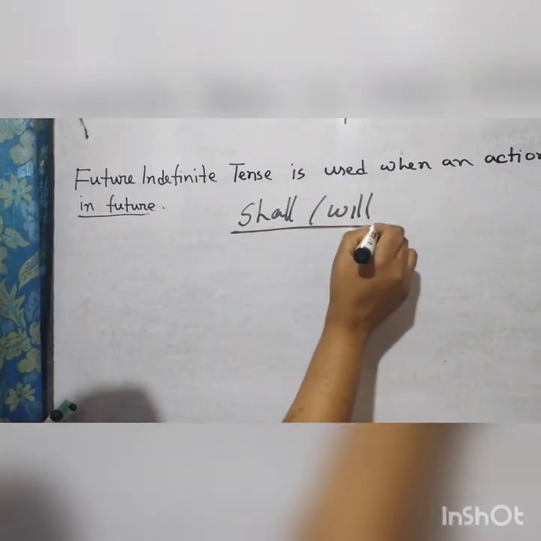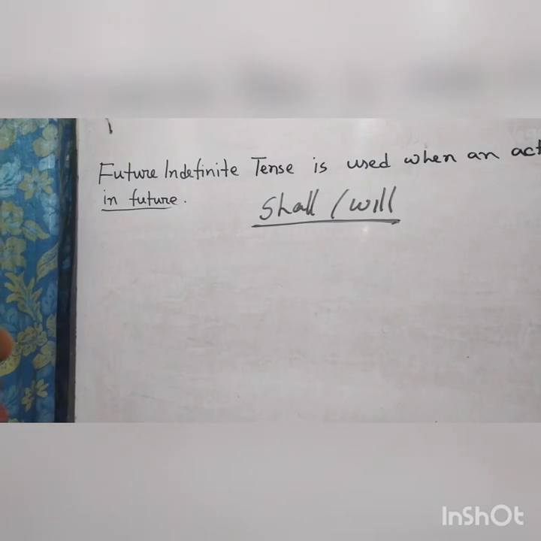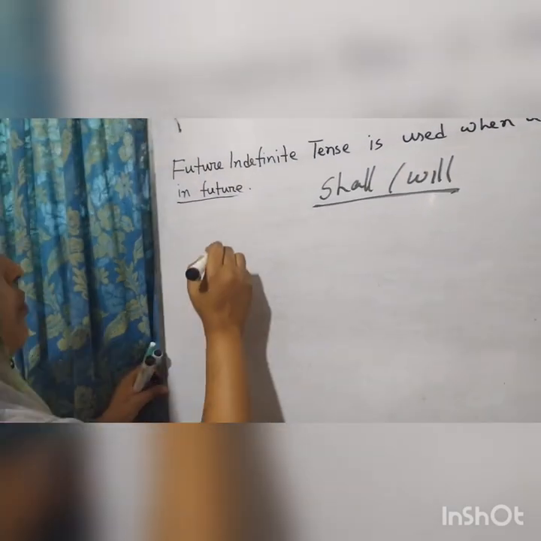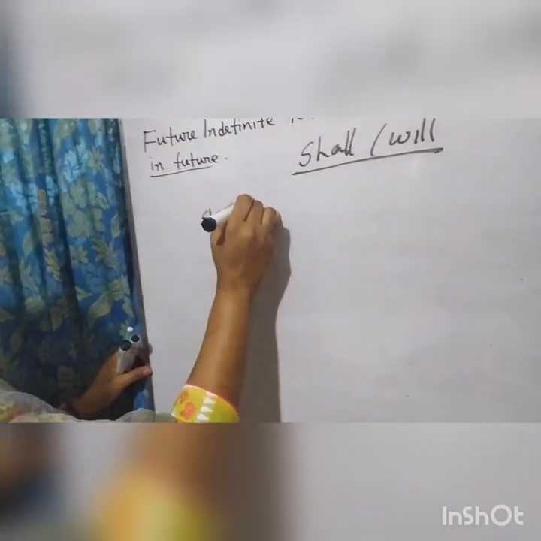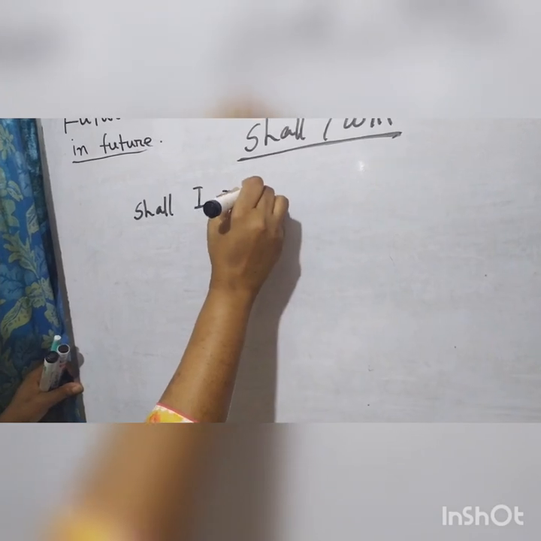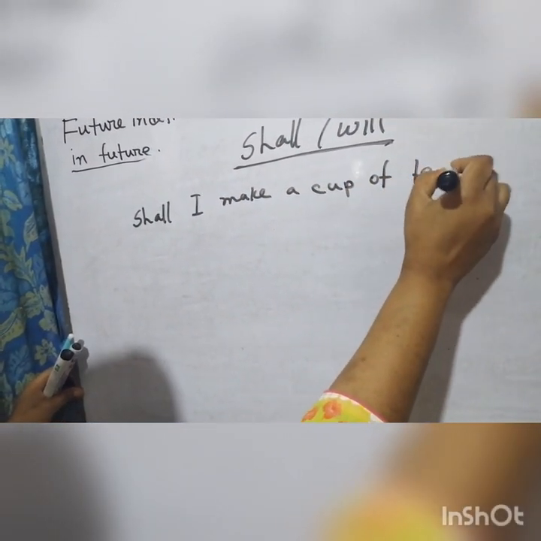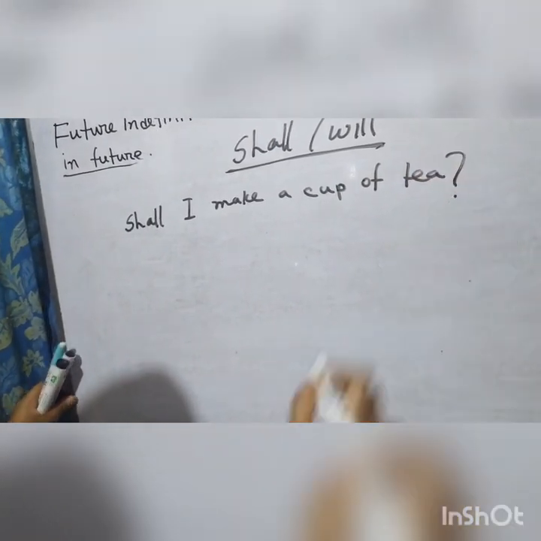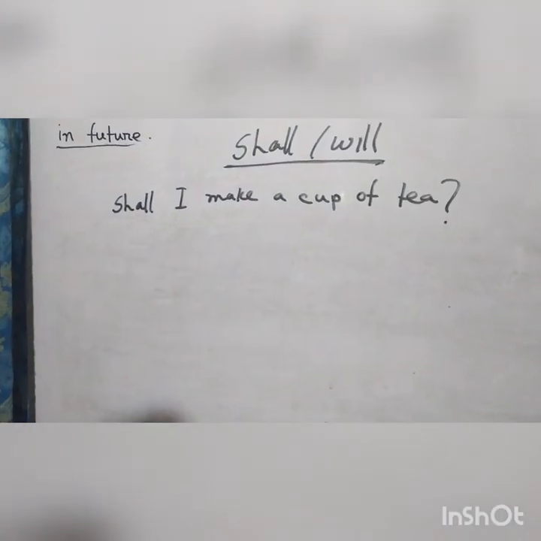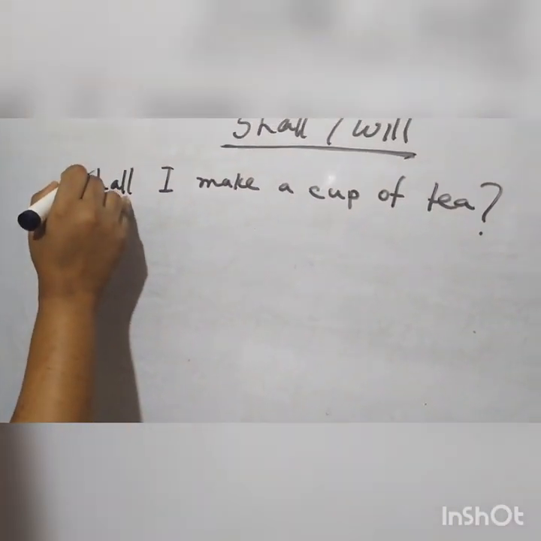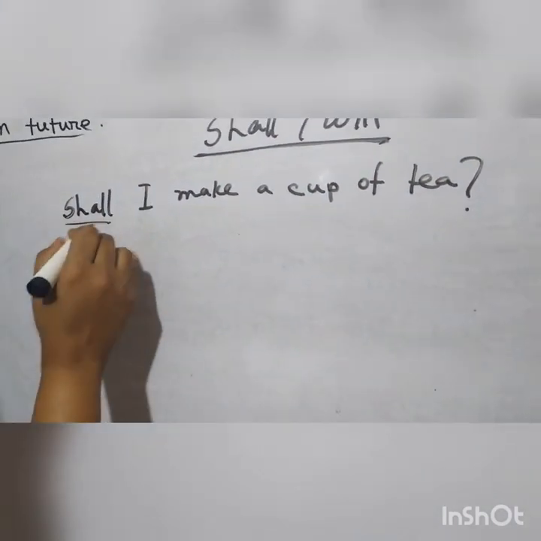When we use shall, it is for asking someone's permission or asking someone's opinion. Shall I make a cup of tea? Of course, it is an interrogative sentence. Shall I make a cup of tea? But I am asking someone's opinion here, so shall is used here.